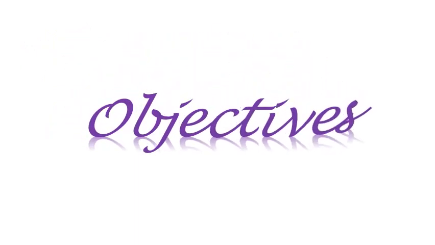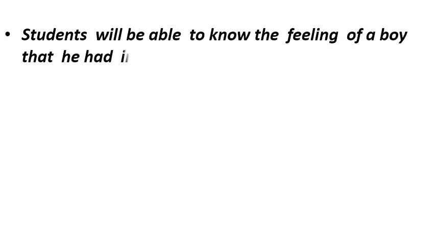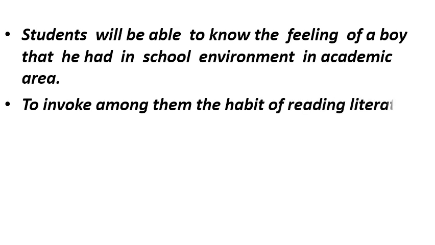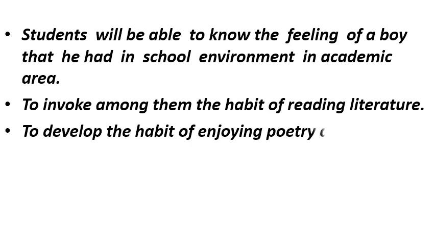So let's see what the main objectives of the poem are. Number 1 is, students will be able to know the feeling a boy had in the school environment in the academic area. Number 2 is to invoke among them the habit of reading literature. Number 3 is to develop the habit of enjoying poetry and rhyme.